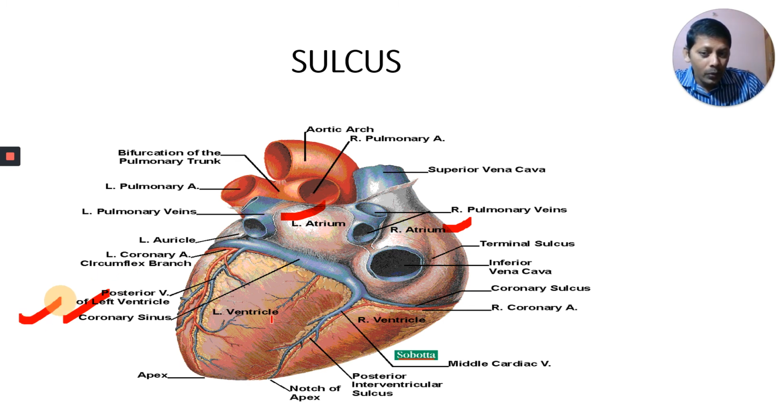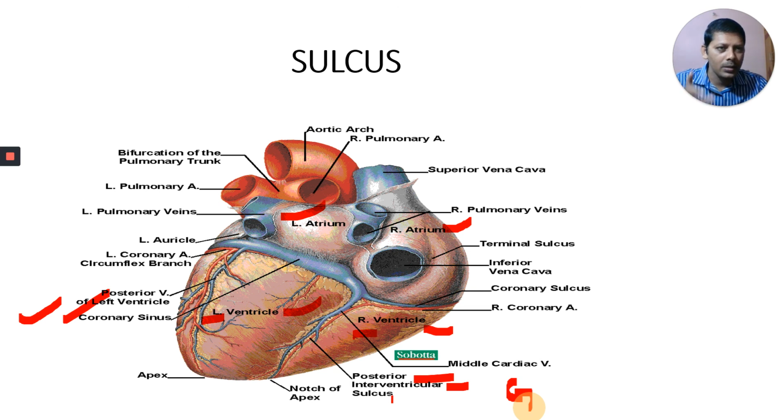Now I am talking only about the ventricles. In between the ventricles, this is the left ventricle and this is the right ventricle, there is a groove here. This is called the interventricular groove. There are two of them. Here we are seeing the posterior side, the back side of our heart. This is called the posterior interventricular groove, or posterior interventricular sulcus.